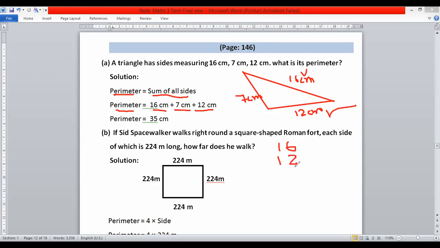So here you can write in vertical form: 16, 12, 7. 6 plus 2, 8, 8 plus 7, 15. Carry 1. 1 plus 1, 2, 2 plus 1, 3. So 35 centimeter.